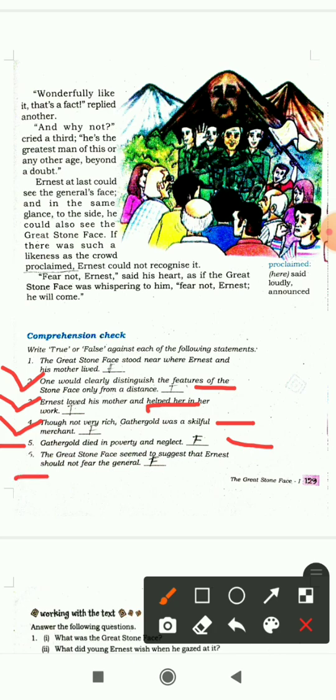Sixth one is, the Great Stone Face seemed to suggest that Ernest should not fear the general, which is false, because the Great Stone Face was telling Ernest that fear not, the noblest man would come. The Great Stone Face was not telling that Ernest should not fear the general.